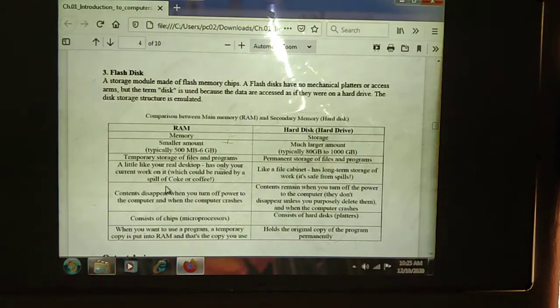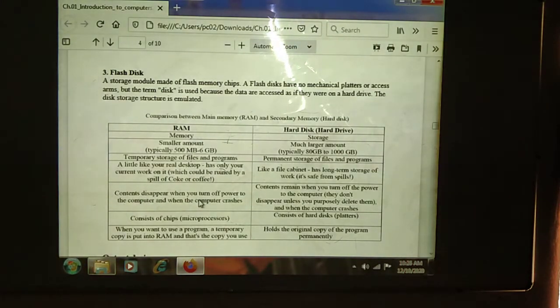RAM is used for whatever data we enter through the keyboard or any input device. First, it should be stored on where? On the RAM. Next, the hard disk will be like a file cabinet. Means it is long-term storage. Means for future purposes, if we want to store the data, we need to use the hard disk.